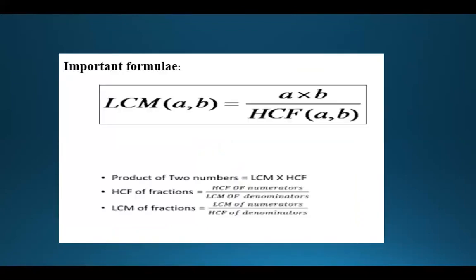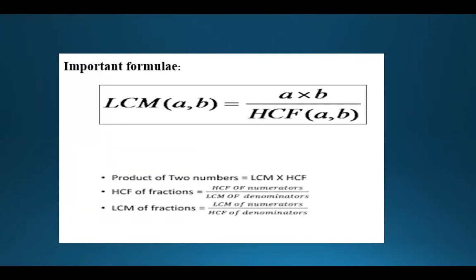Okay, the important formulas. These 3-4 formulas are what you need to remember, because questions on LCM and HCF are generally asked on these formulas. The very first formula: LCM of two numbers is equal to the product of the two numbers divided by HCF. Basically, the product of two numbers is equal to LCM of the two numbers into HCF of the two numbers.